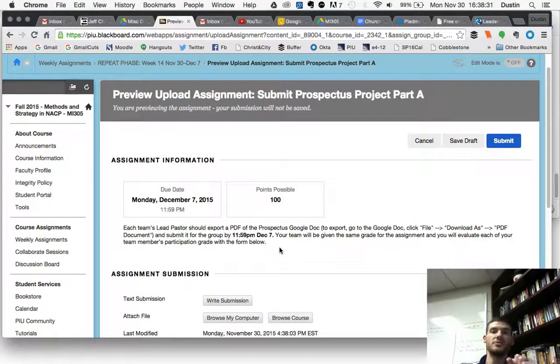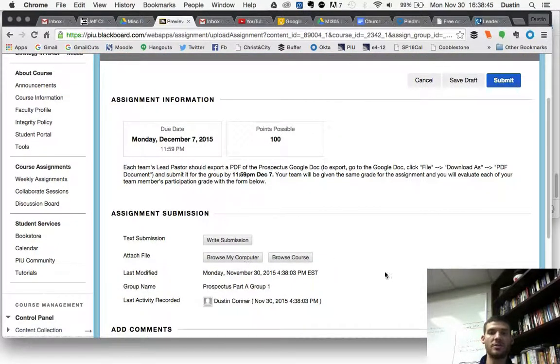Your peer evaluations will be handled in a different kind of participation grade. But you will be given a grade on the quality of the work. Did you complete the assignment as a group satisfactorily? So what you'll do is click Browse your computer, upload that PDF that you have exported, and it'll count for the whole team.